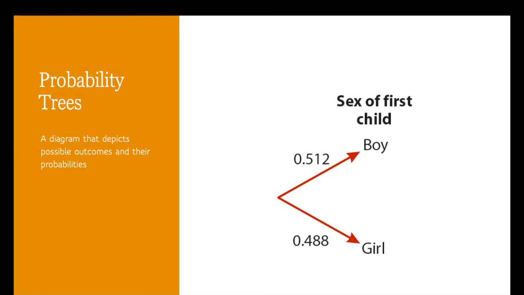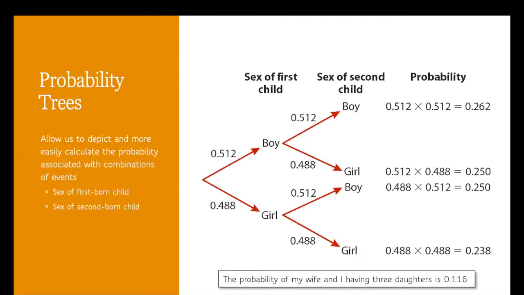And so the two arrows to boy and girl represent the two possible outcomes, and the numbers along the arrows represent their probabilities. Now, of course, this is a very simple scenario where we wouldn't really need to make use of a probability tree, but we can get a little bit more complicated.